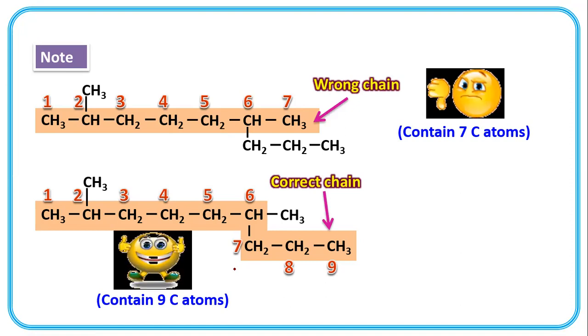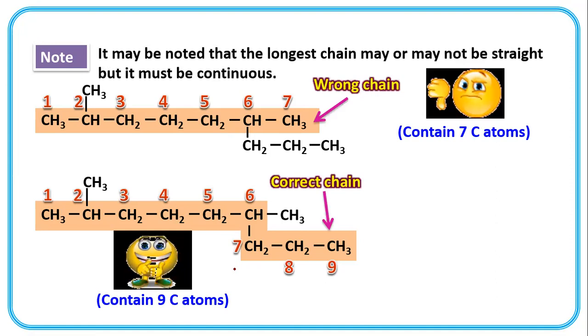So the second one is correct. Okay, let us go ahead. It may be noted that the longest chain may or may not be a straight chain, but it must be continuous.